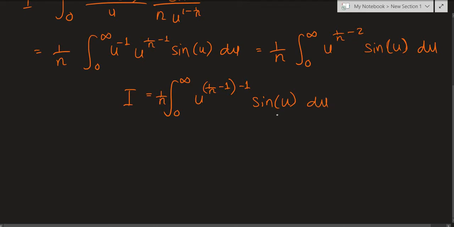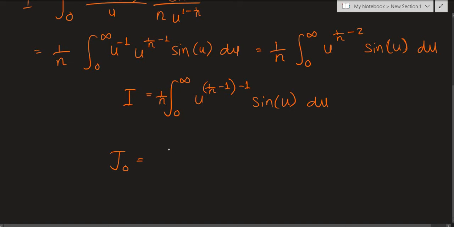Now I want to generalize this integral further, because this is really interesting. So instead of 1 over n minus 1, basically the bracketed power, let's define p and call the generalized version of this j naught.